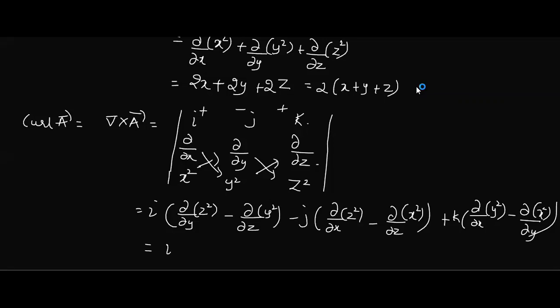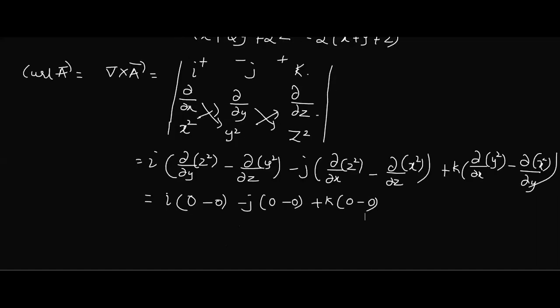Now can you tell me what is the partial derivative of z square with respect to y? It is 0, because when you are differentiating with respect to y, x and z are to be treated as constant. What happens to the other terms? All are 0, because those variables are not related to what we are differentiating with. So what is this? 0.